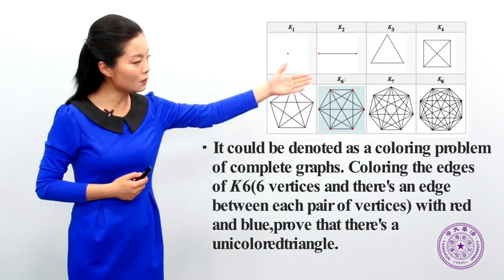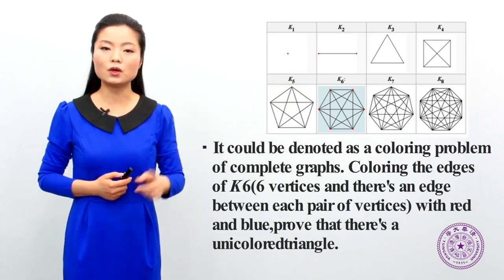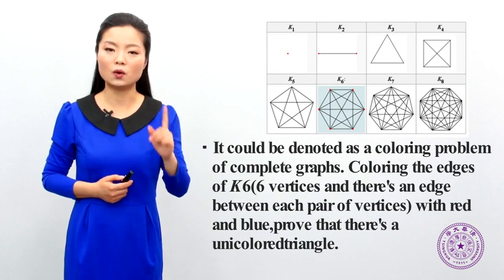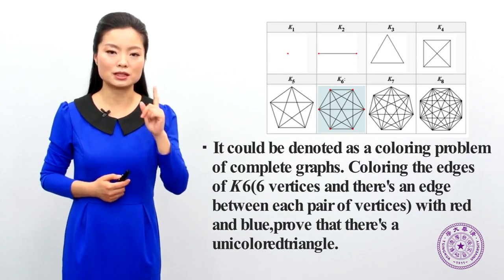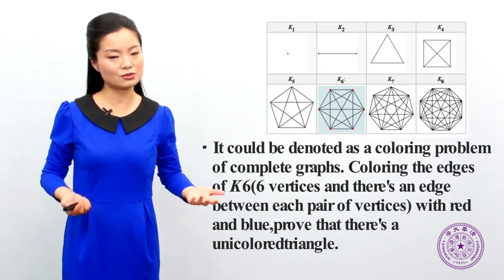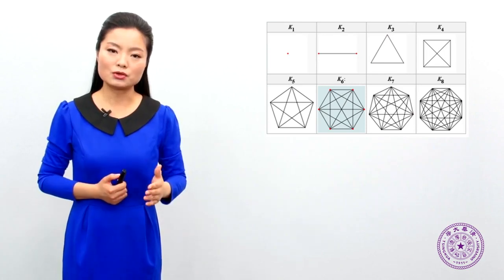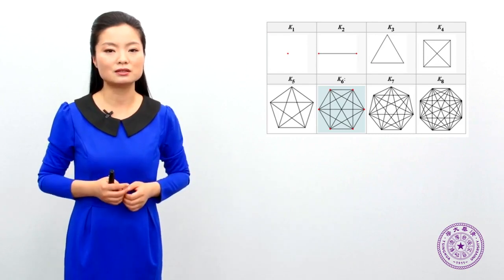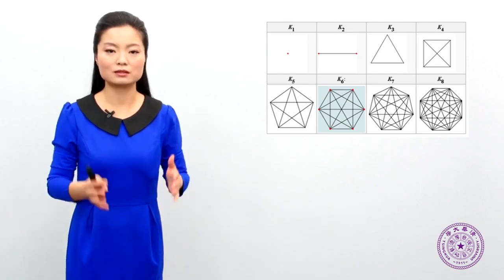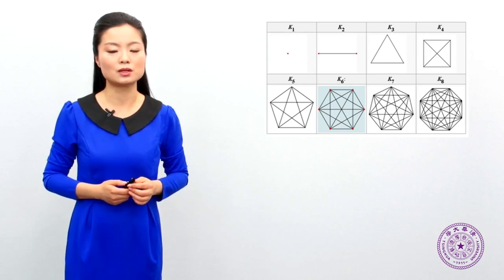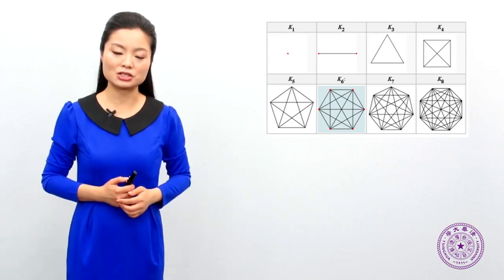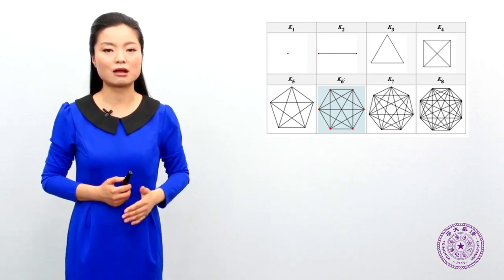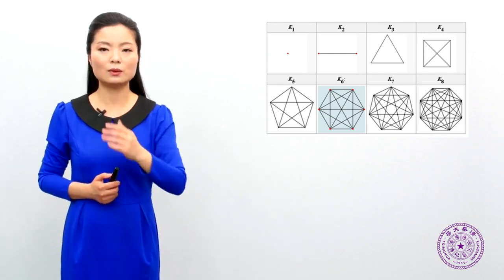A Ramsey problem means that for a complete graph with 6 vertices, if we perform an edge coloring, there must be a red triangle or blue triangle inside it. This is a Ramsey problem. So actually, the Ramsey problem is to perform 2-coloring on complete graphs to ensure the existence of complete subgraphs. In the graph with 6 vertices, we perform 2-coloring on K6 and could find a red K3 or blue K3.